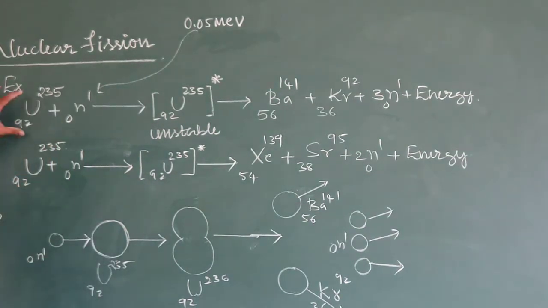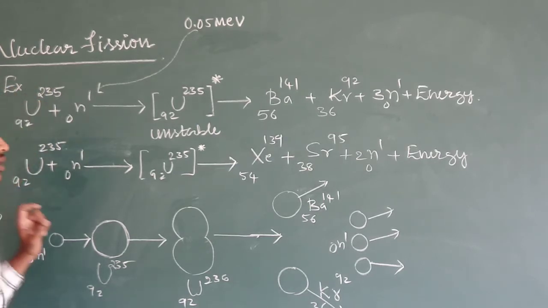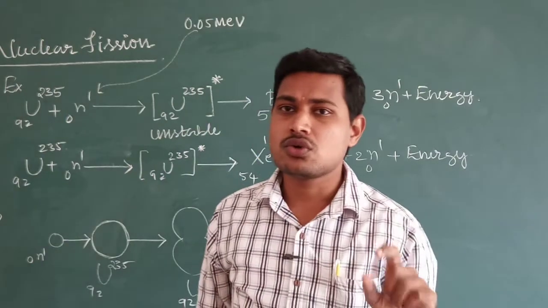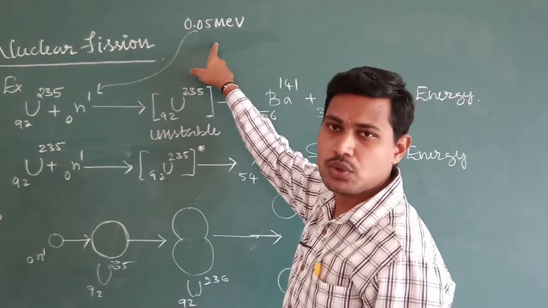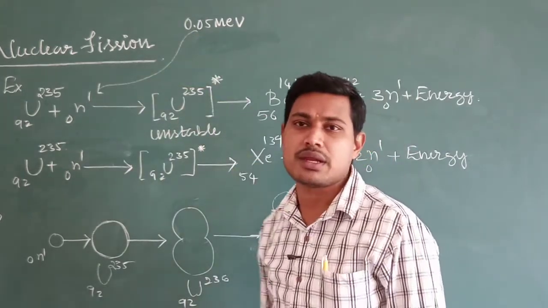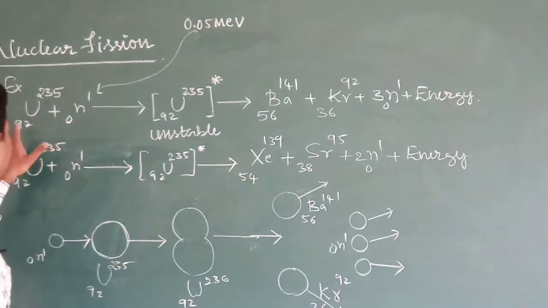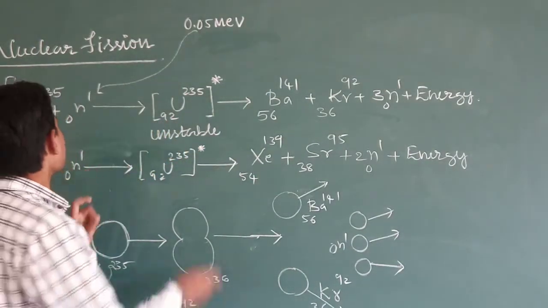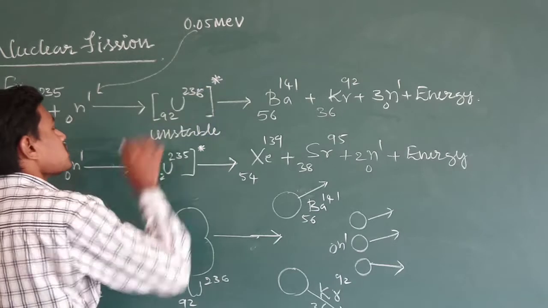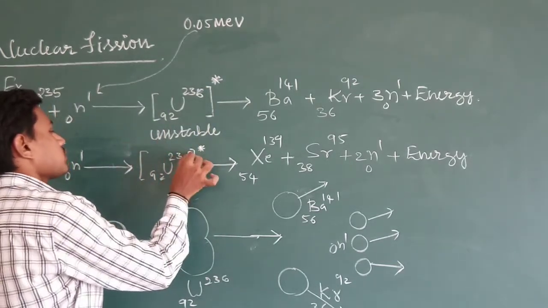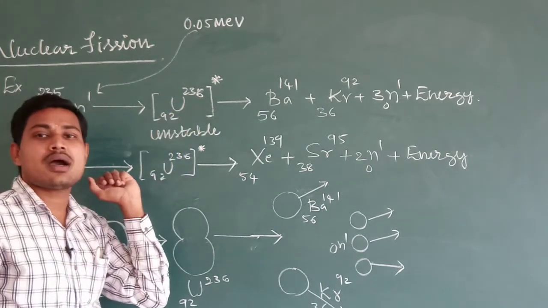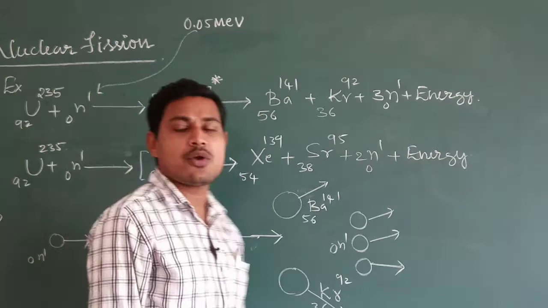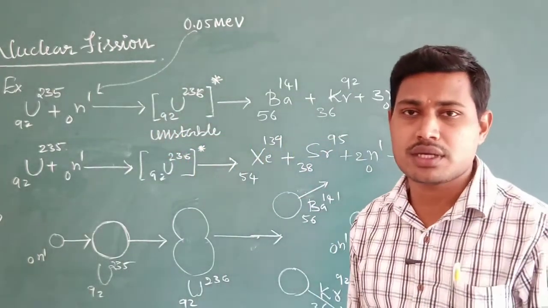Naturally occurring uranium 92 235 will not undergo fission by itself, so it has to be bombarded with a slow neutron having the energy 0.05 million electron volt. When it is bombarded, the uranium becomes uranium 92 236, which is unstable and radioactive now, and it readily undergoes fission.